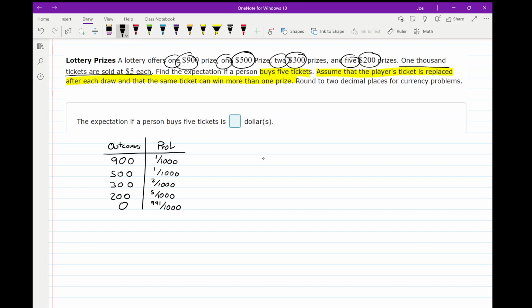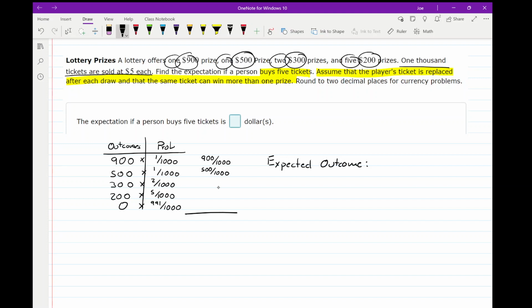In order to find your expected outcome, we take each of our outcomes, multiply it by its associated probability, and then we add them. So let's go ahead and do that. 900 times 1 over 1,000 is 900 over 1,000. 500 times 1 over 1,000 is 500 over 1,000.